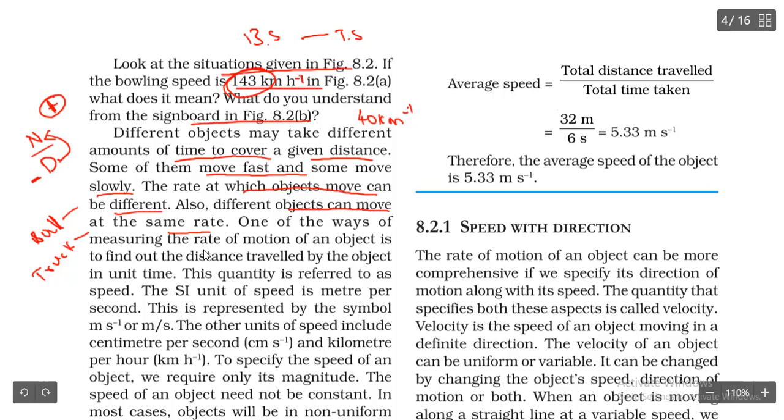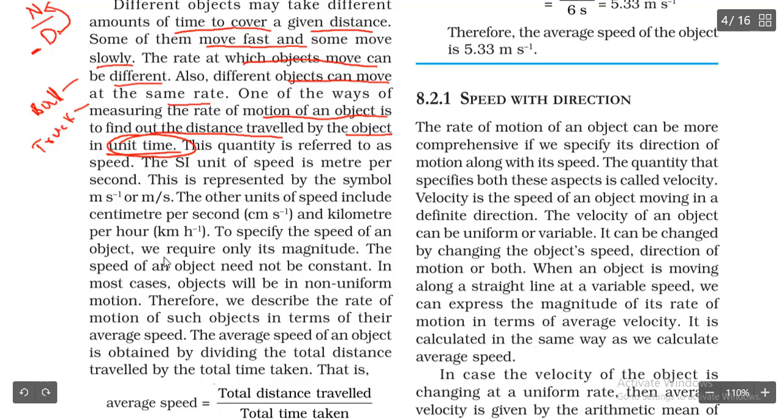One of the ways of measuring the rate of motion of an object is to find out the distance traveled by the object in unit time. So how are we going to find out whose speed is more and whose speed is less? By seeing the distance covered in a certain time. You conduct running races in your schools, right?